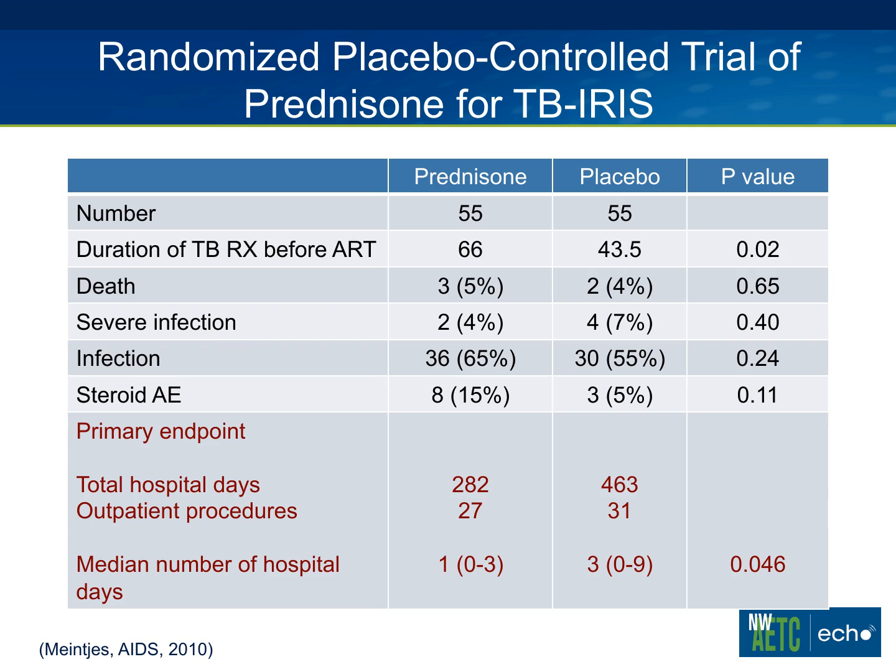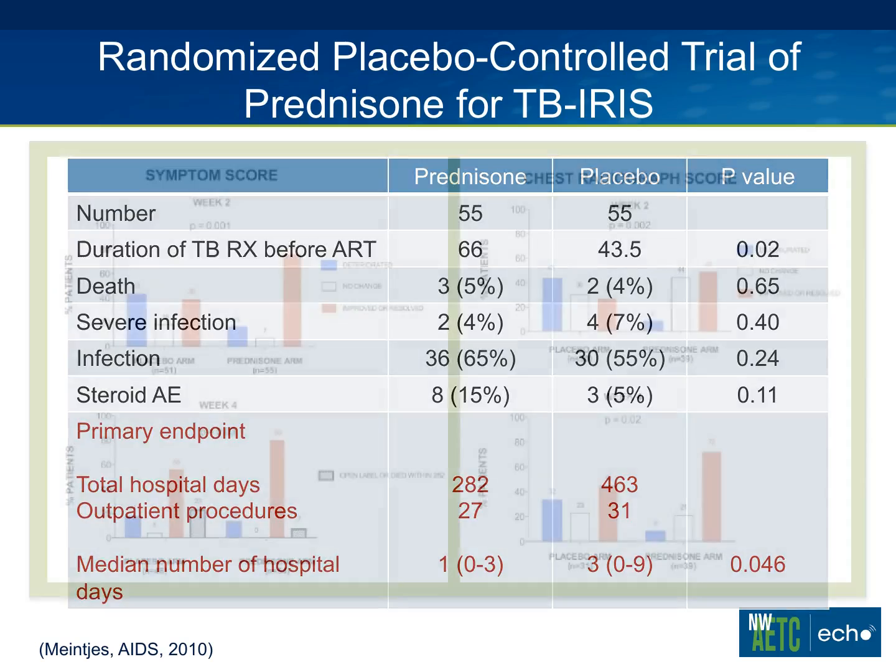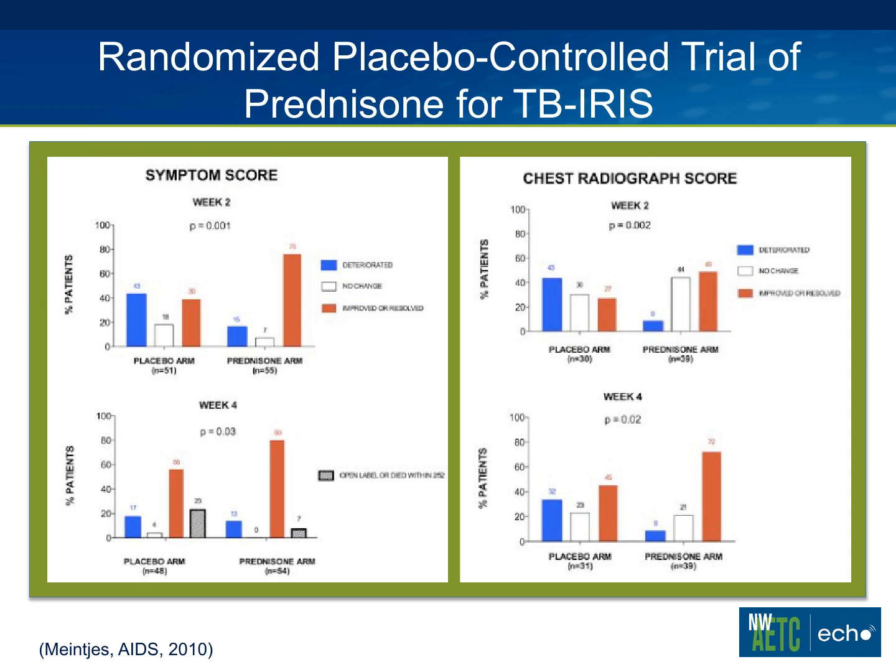The primary endpoints for this study were total hospital days, outpatient procedures, and the mean number of hospital days. And if you see here, the prednisone group had fewer hospital days, fewer outpatient procedures, and mean hospital days of only 1 compared to 3 in those people who were treated with placebo.